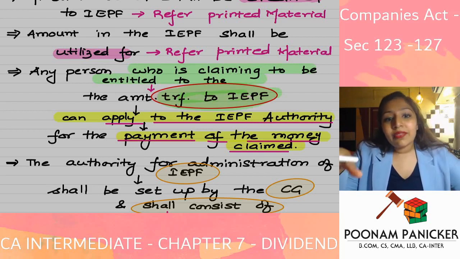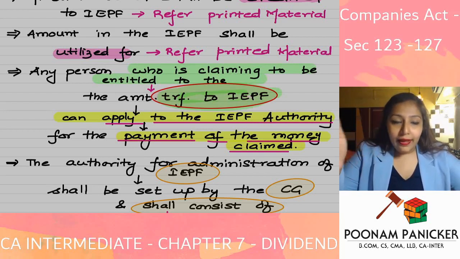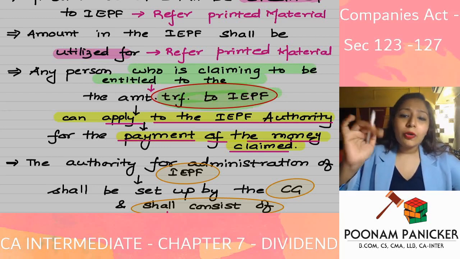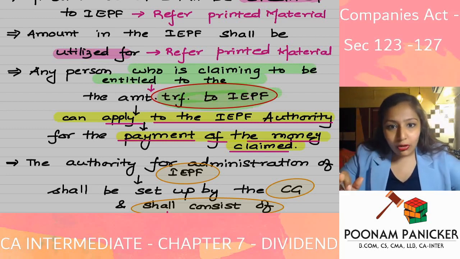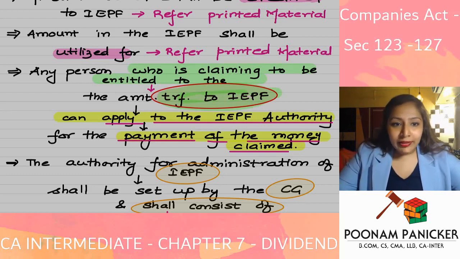So the IEPF authority, which is set up under Section 125, is the authority which is running IEPF, and will utilize the Investor Education and Protection Fund amount as per the provisions of 125 for investor education, protection, for the purposes of refunding the amount, etc.